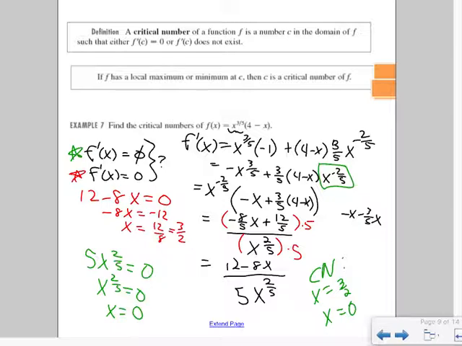Some of the algebra is very straightforward. You're just going to think about where it's equal to 0, think about where it's undefined.